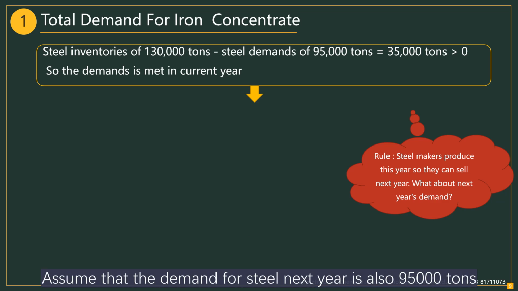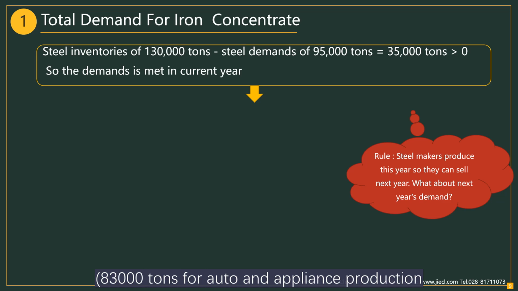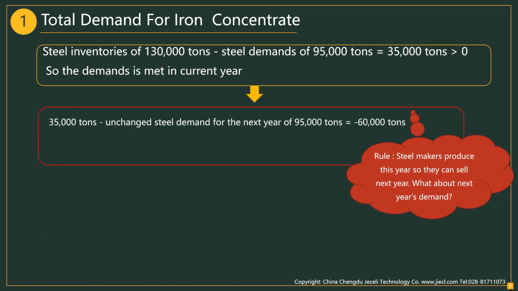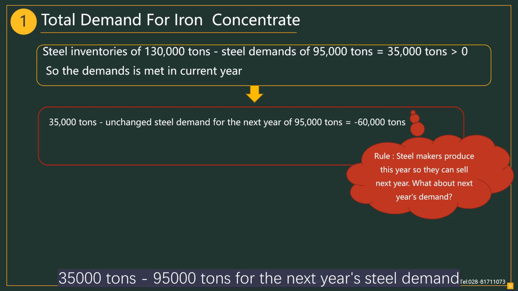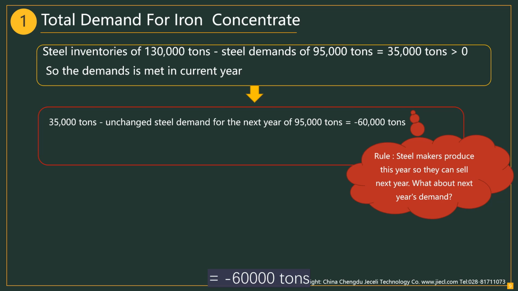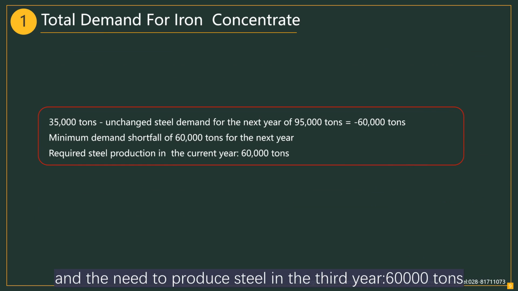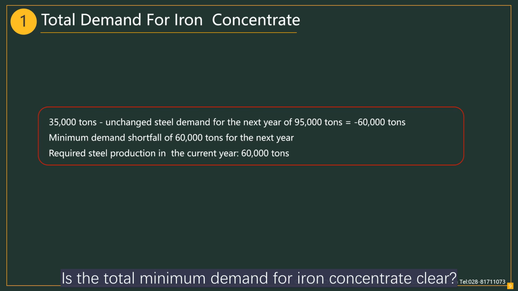Assume that the demand for steel next year is also 95,000 tons: 83,000 tons for auto and appliance production, plus 12,000 tons for annual inventory. 35,000 tons minus 95,000 tons for the next year's steel demand is equal to minus 60,000 tons. A minimum steel demand shortfall of 60,000 tons for the next year, and the need to produce steel in the third year, 60,000 tons, is the total minimum demand for iron concentrate.